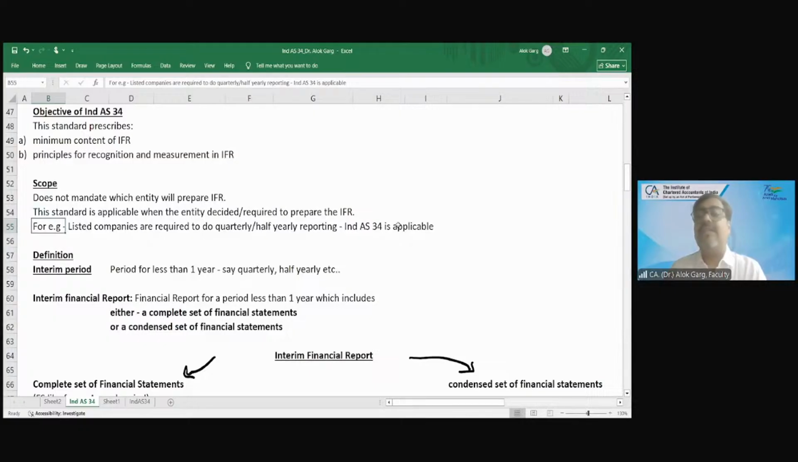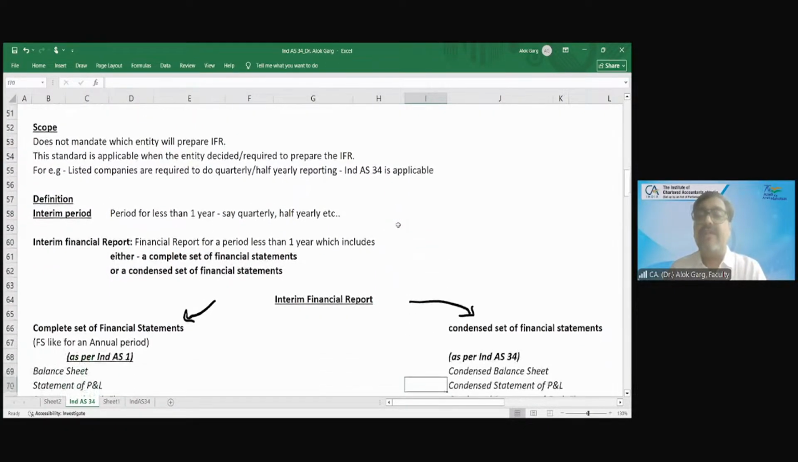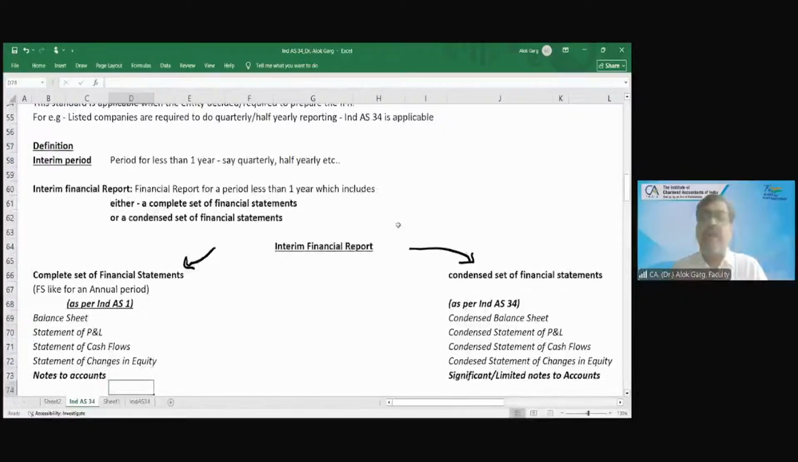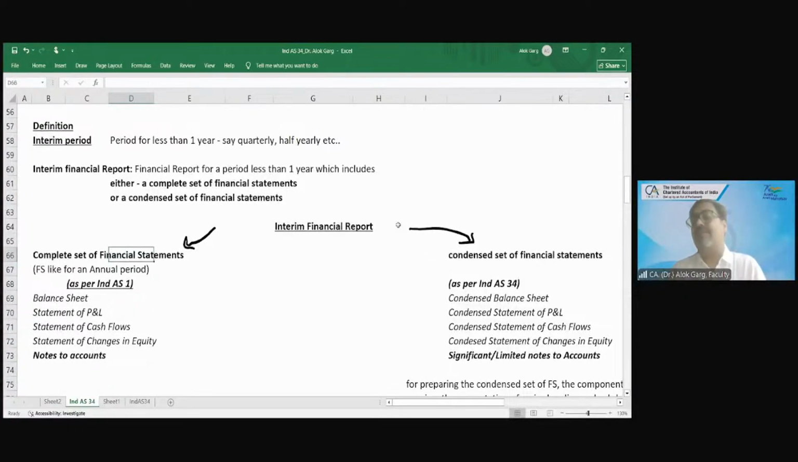For example, listed companies are required to do quarterly or half yearly reporting, so Ind AS 34 is applicable. Interim period means a period of less than 1 year, say quarterly, half yearly, etc. Interim financial report means a financial statement for a period less than 1 year, which includes either a complete set of financial statement or a condensed set of financial statement. If a company decides to prepare a complete set of financial statement, what is meant by complete set of financial statement?